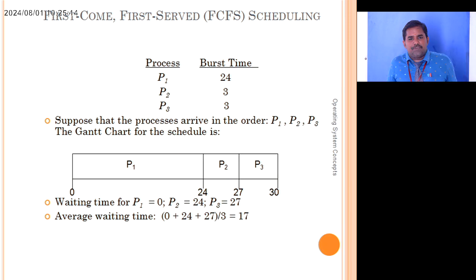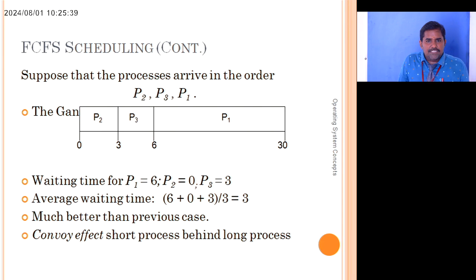The waiting time for P2 is 24, because the first process P1 takes a burst time of 24, and for those 24 time units P2 still waits to get its chance. P3 also waits for 24 plus 3 more, so 27 time units, to get its turn. The average waiting time is 0 plus 24 plus 27 divided by 3, which is 17.